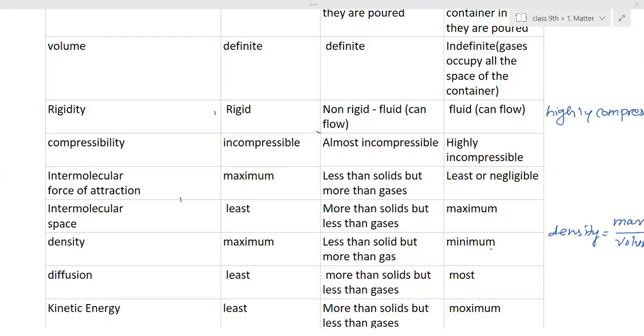You have to always write in terms of columns. By making a table, you have to compare everything. Whenever the question says differentiate or compare, always make a table for it. You have to write the properties, and according to those properties, you have to compare the substances. So write it down now, this part. Just start writing. So first part here, the types of matter.